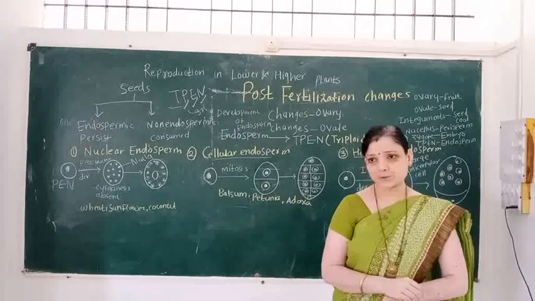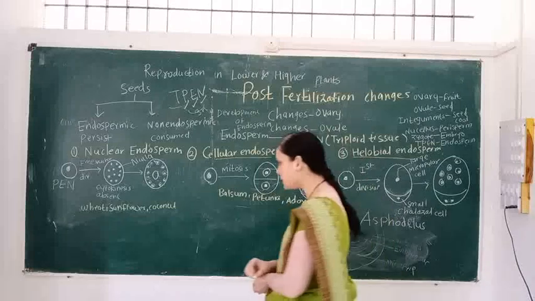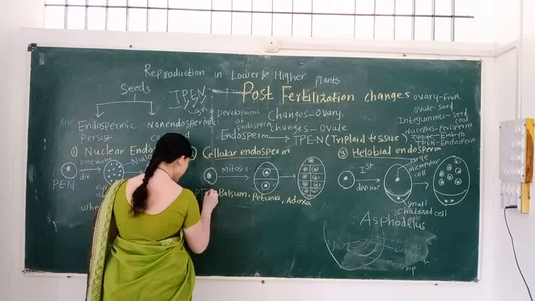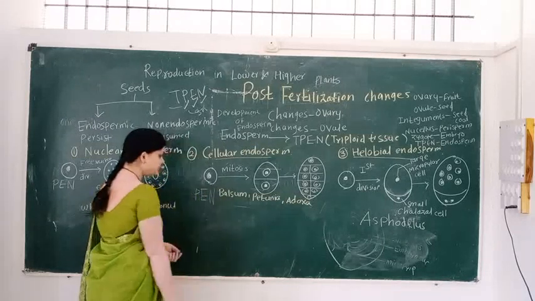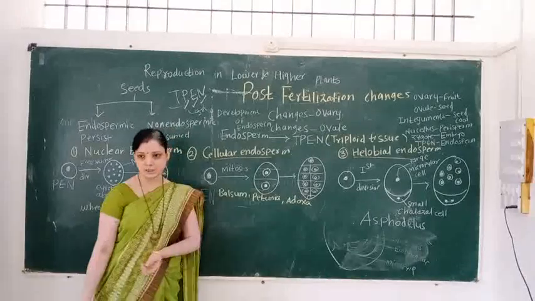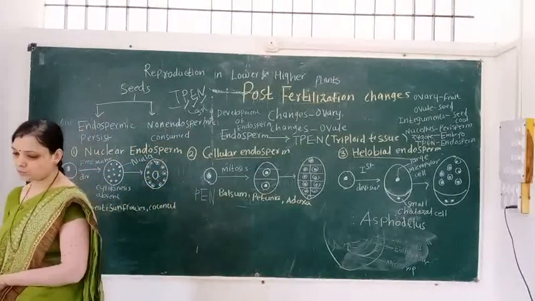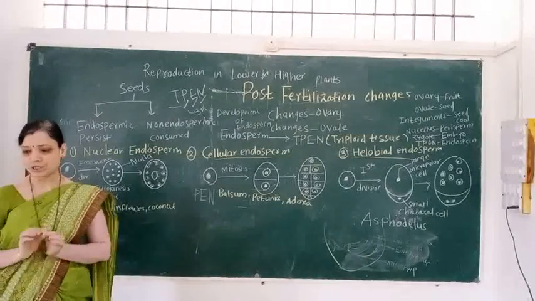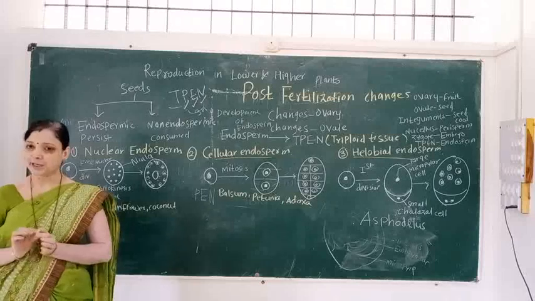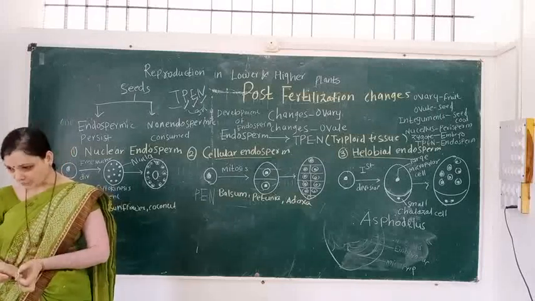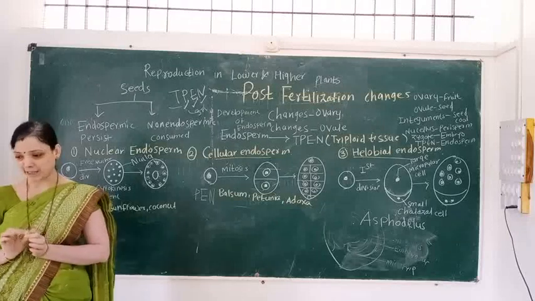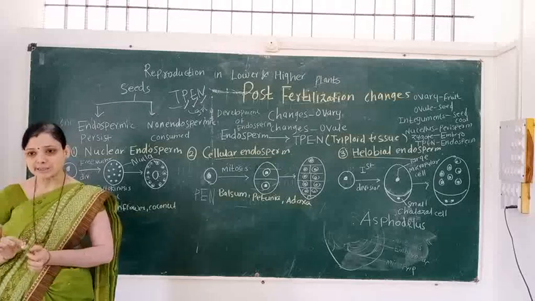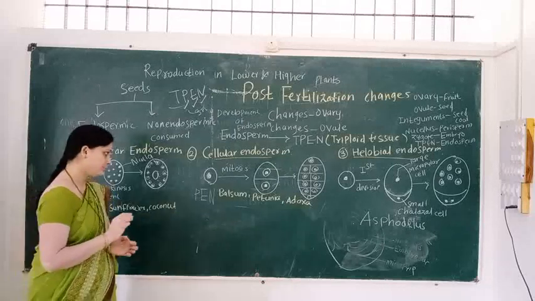In cellular endosperm, first the PEN. What is the long form of PEN? Primary endosperm nucleus. The primary endosperm nucleus divides, and each nuclear division is followed by a regular cell wall, cytokinesis. So this type of development is known as cellular endosperm.